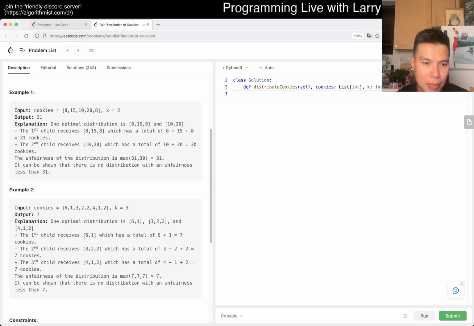Oh, I think I'm just being dumb. So basically, yeah, we can just do dynamic programming, right? Basically, we can do something like get max of. I think the hard part is that you're trying to minimize the max. So basically, you have the index for the cookies that we're eating, and maybe the bitmask of the things that we used. Okay, I see.